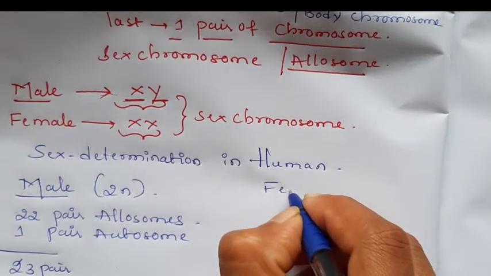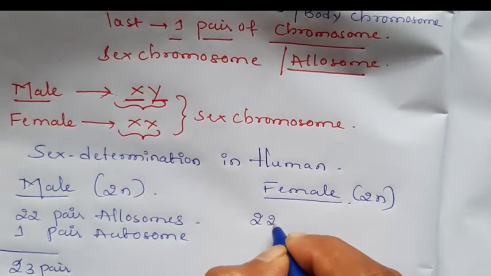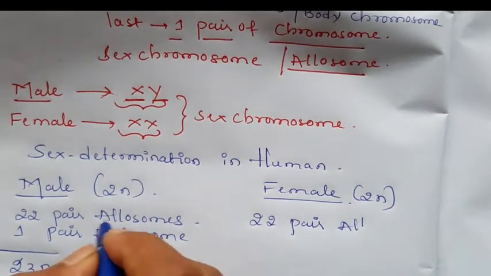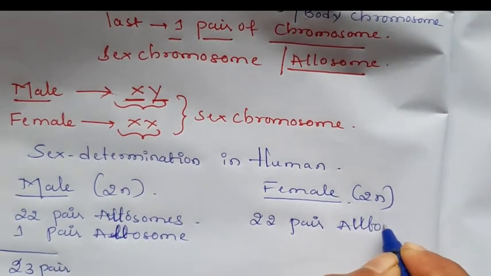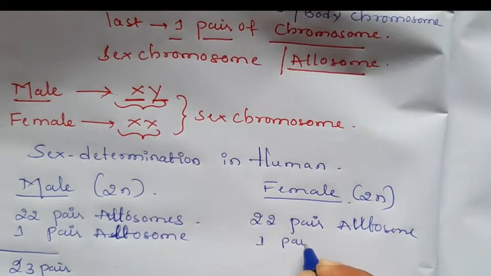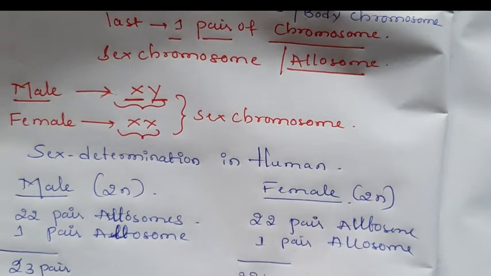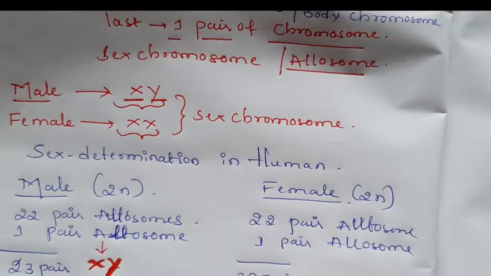In case of female human beings, it is diploid, 22 pairs of autosomes and 1 pair of allosomes, totally 23 pairs. Okay, the allosomes present in case of male are XY, and in case of female, XX.